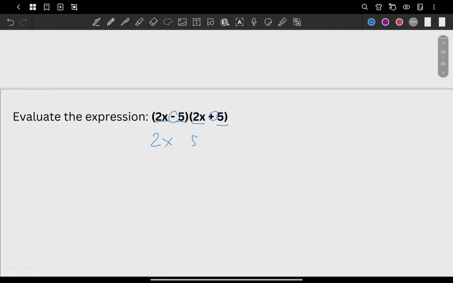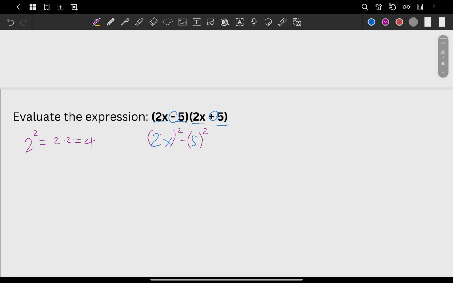What do we do? We square that, and then we subtract. So 2x raised to 2. Sir, do you multiply this one and this one? Definitely again, no. But this is 2 squared, right? 2 times 2 is equal to 4.